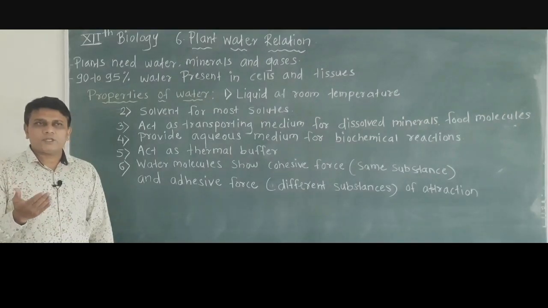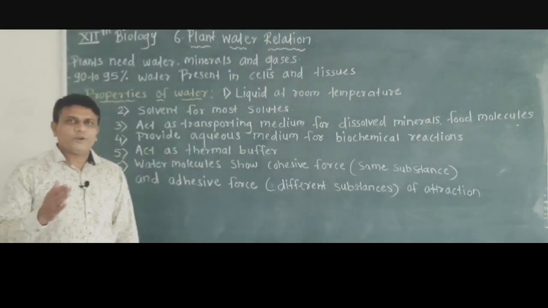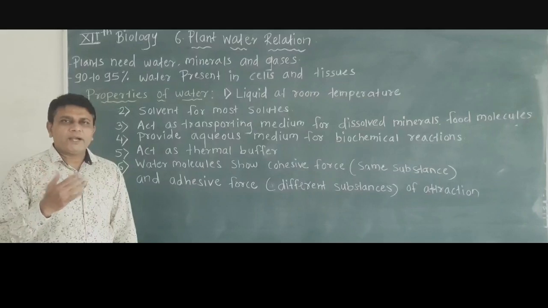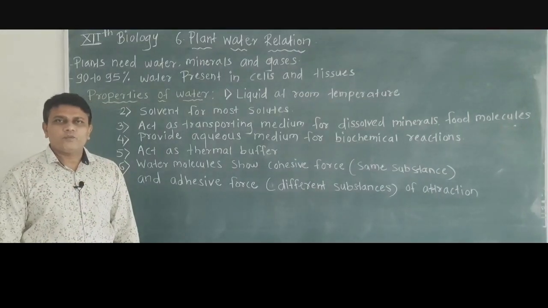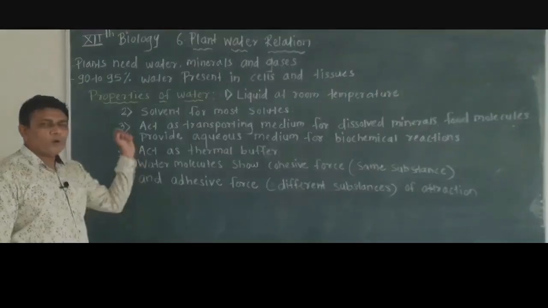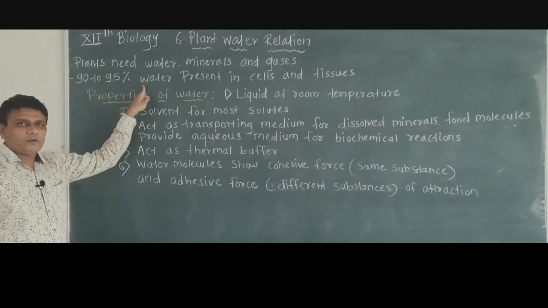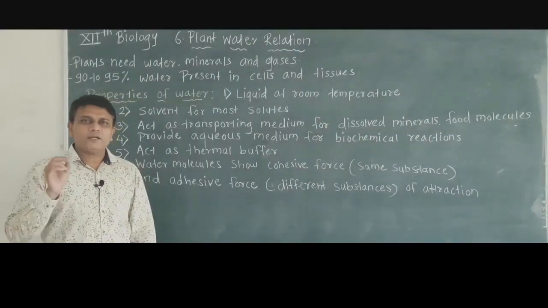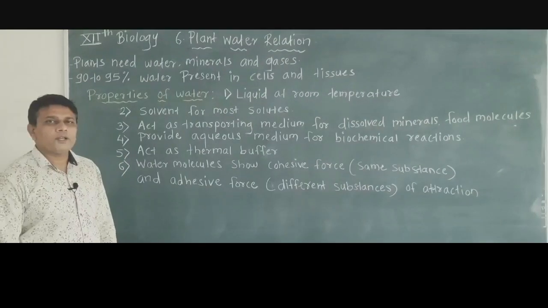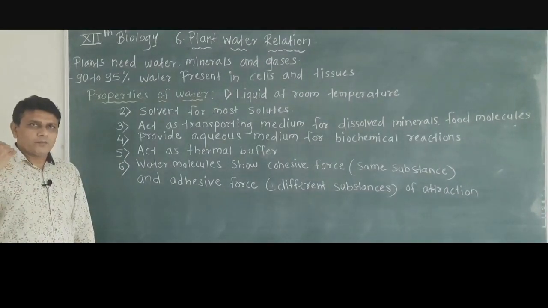With the help of oxygen, plants carry out the process of respiration, while carbon dioxide is used for the process of photosynthesis. Then about 90 to 95% water is present in the plant cells and tissues. So water is very important for plants.